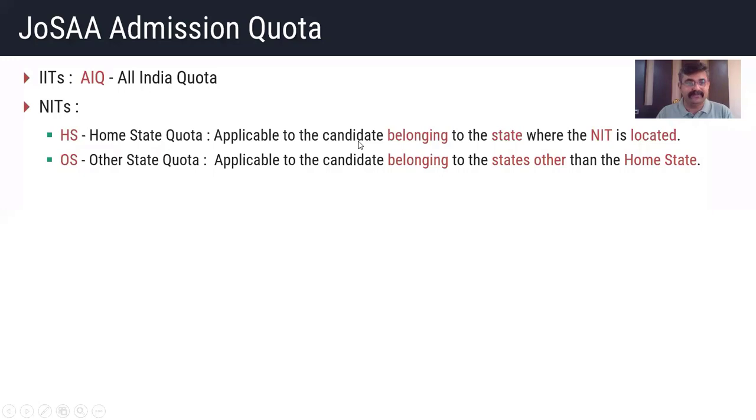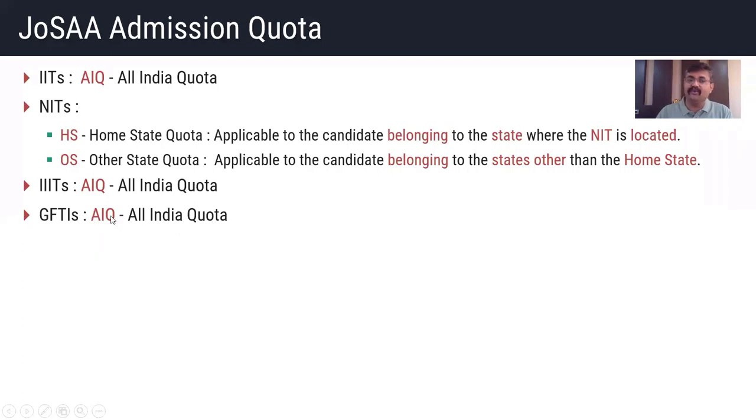That means if we belong to Gujarat and SVNIT is in Gujarat, we become home state for that particular NIT. There would be 50% home state quota and 50% other state quota. If we apply to some other state, then we belong to the other state quota. So we need to take care of that. IIITs have only the All India quota. GFTIs also have the All India quota, but there are 3 to 4 colleges which are exceptions and have 2 quotas, home state quota and other state quota. Rest all have the All India quota.